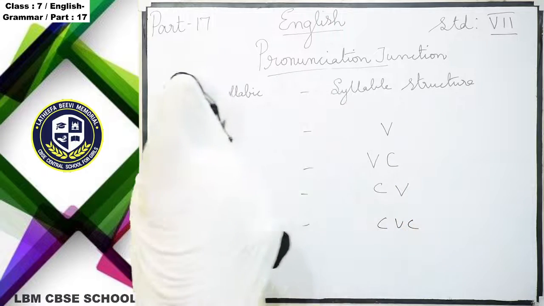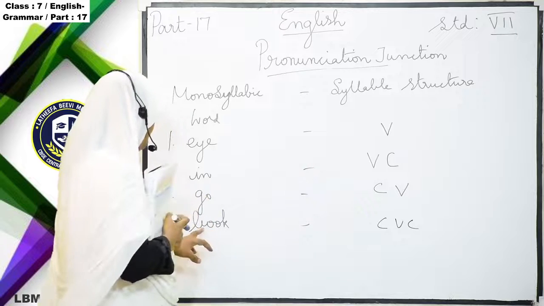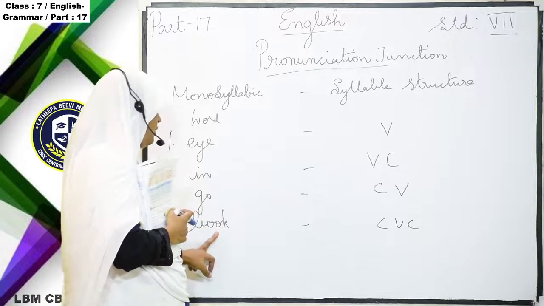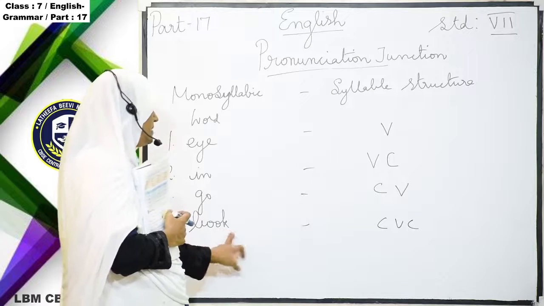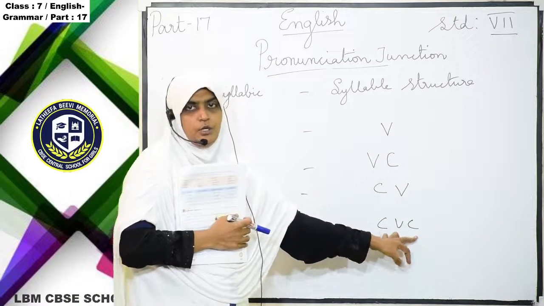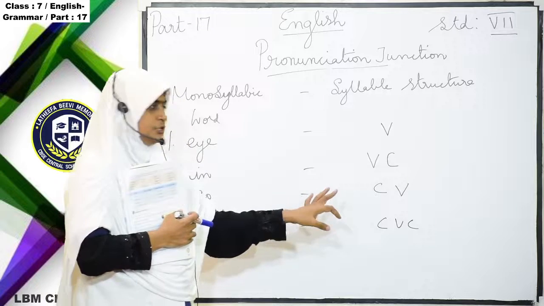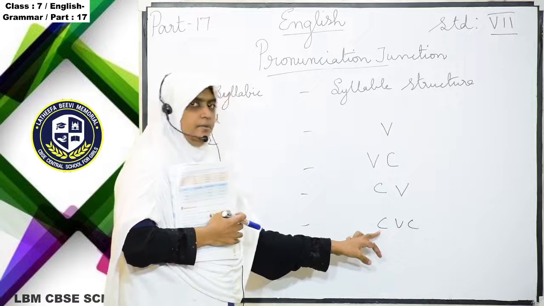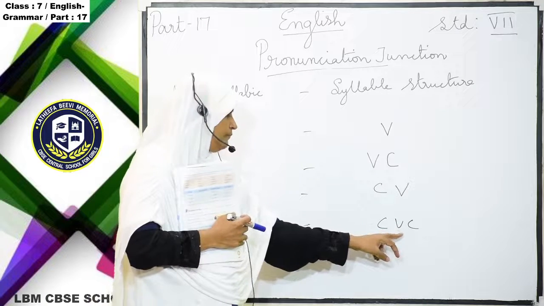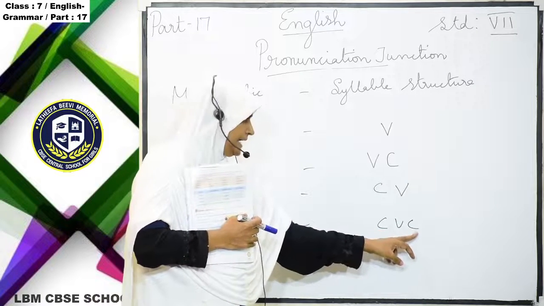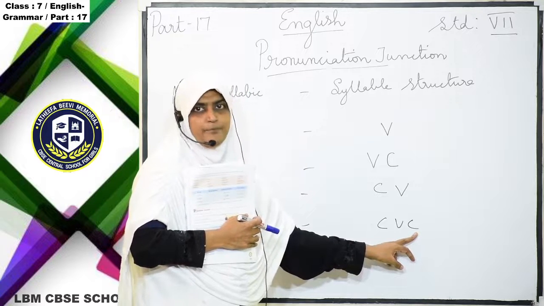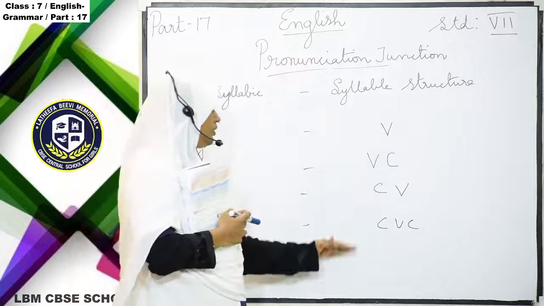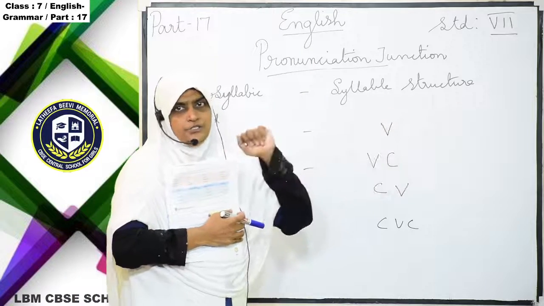B is the consonant sound, in between you have the O sound, and K is also a consonant sound. So you have to put the syllable structure like this: C, V, C. C means consonant sound, V means vowel sound, and again a consonant sound is coming. Understand? This structure we call the syllable structure.